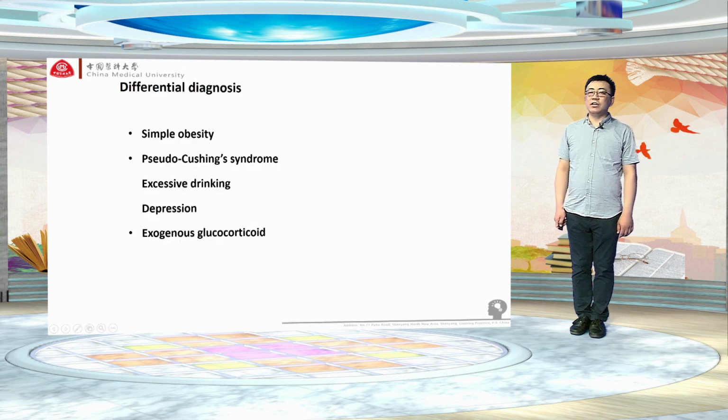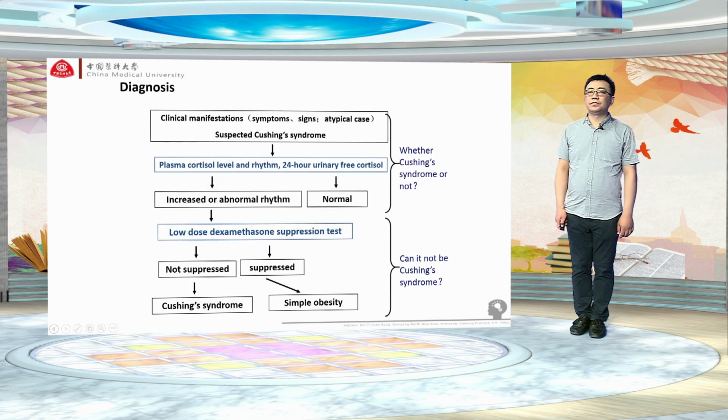For the differential diagnosis, we should think whether this patient is suffering from simple obesity, pseudo-Cushing syndrome, for example, excessive drinking or depression, or small exogenous glucocorticoid. We should differentiate this disease from Cushing syndrome.